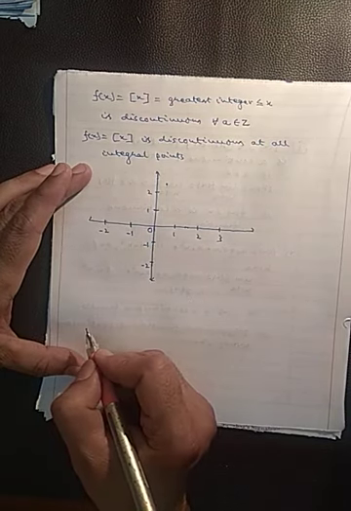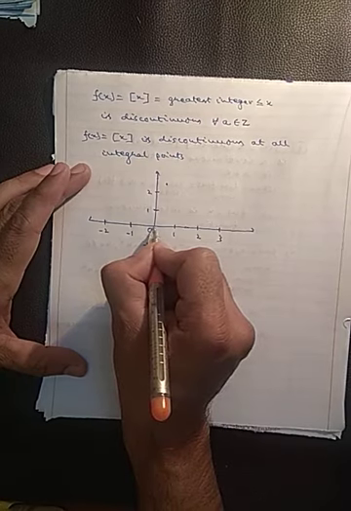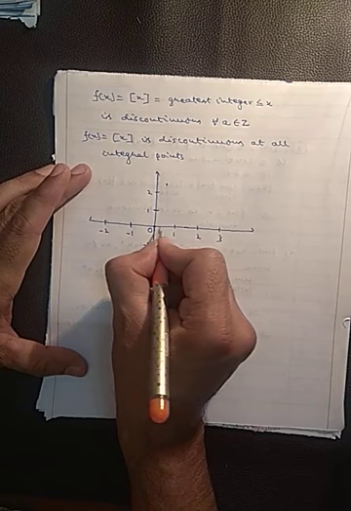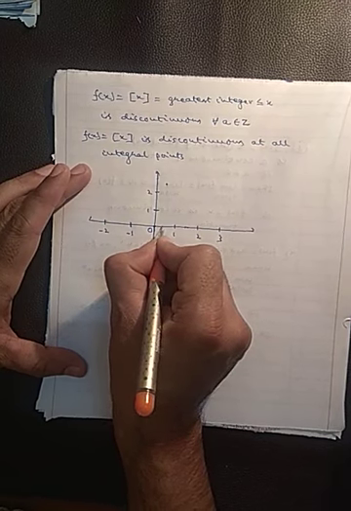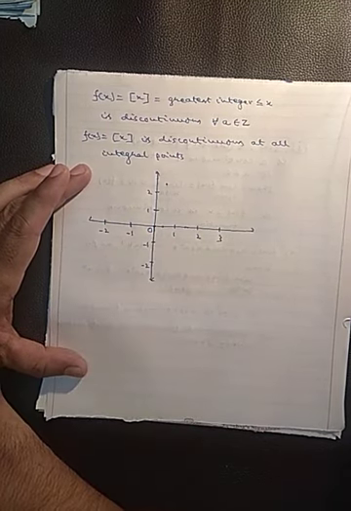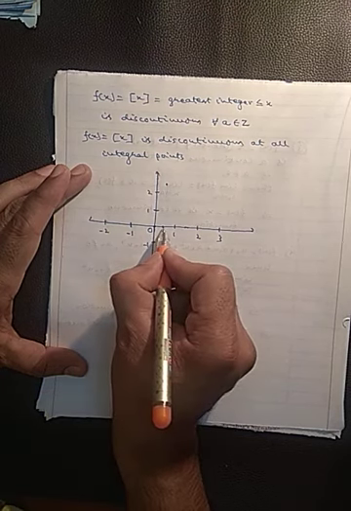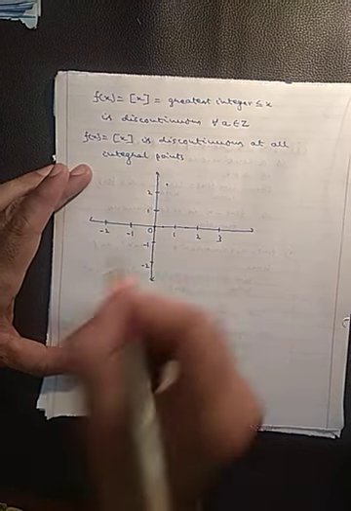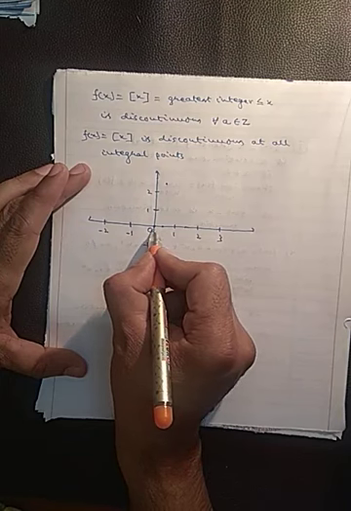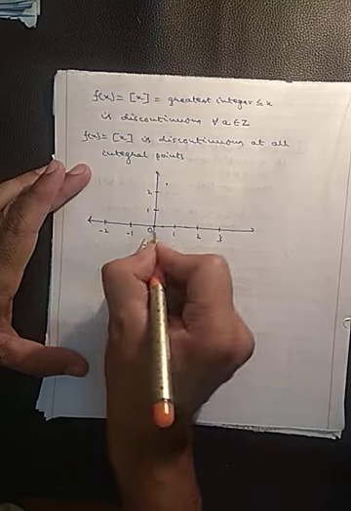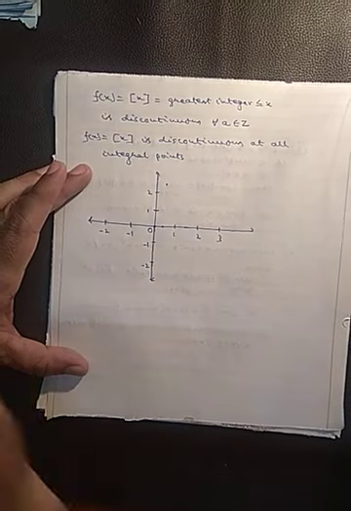Okay, so at x equals 0, the greatest integer x is 0. If you take x as 0.5, then the integers which are less than 0.5 are 0, minus 1, minus 2. So out of those integers, which one is the greatest? 0 is the greatest.